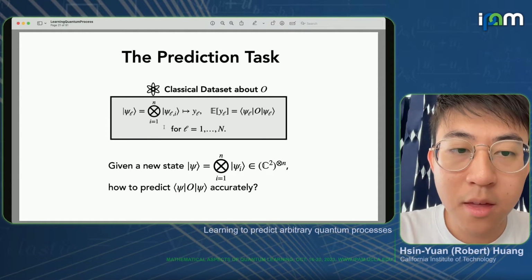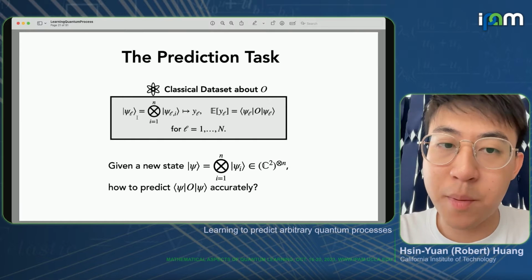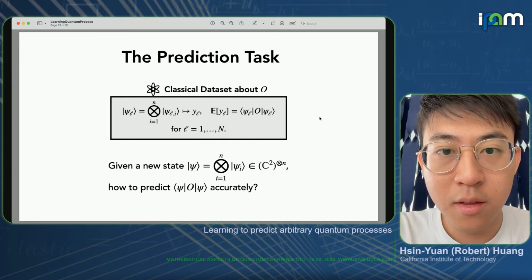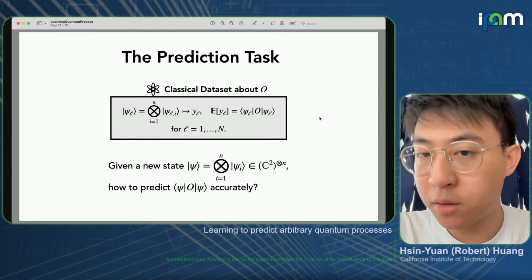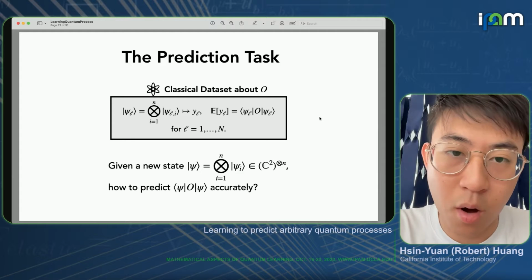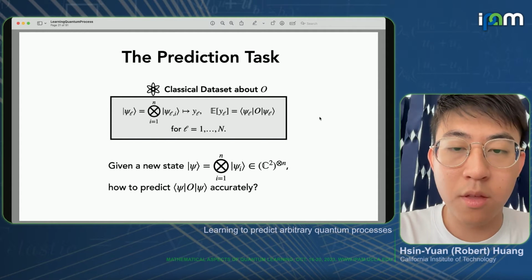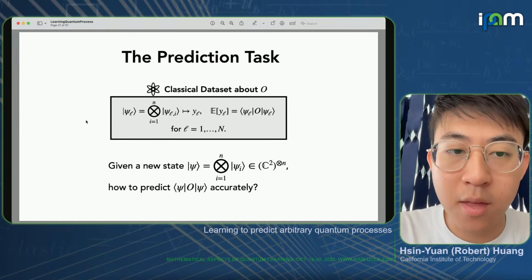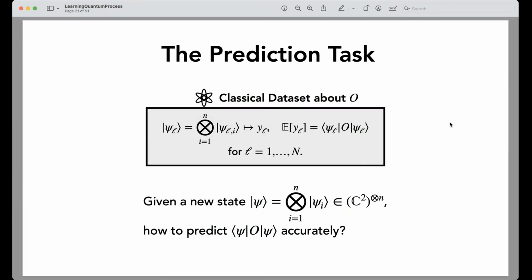And all of these states, psi_l, are just bit strings. So in that case, it just exactly maps back to the standard setting of PAC learning a Boolean function. So this is essentially a quantum generalization of that, where we consider observables that have off-diagonal elements, and the input state is a quantum product state.